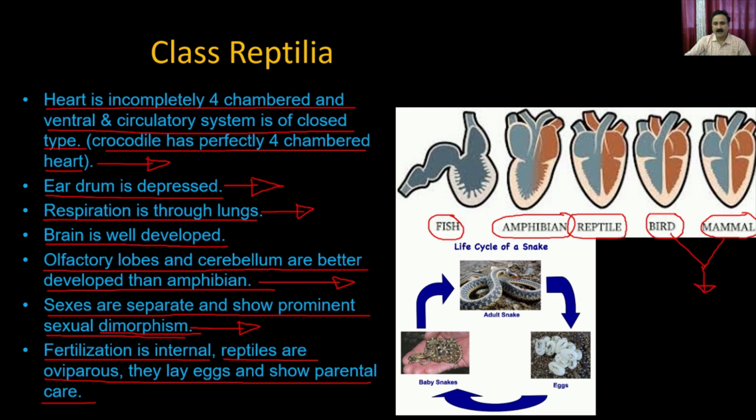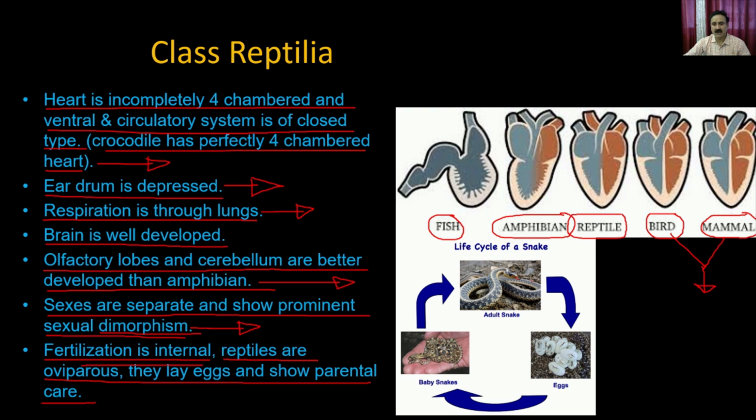you can see that the 2 animals, the female and male, go through the process of fertilization. They will go through sexual intercourse, and then the female is going to receive the sperms from the male, and that's how the fertilization is internal, but the development is external.